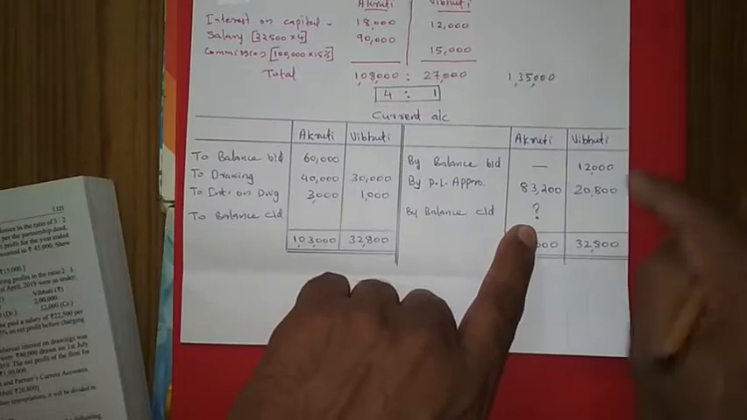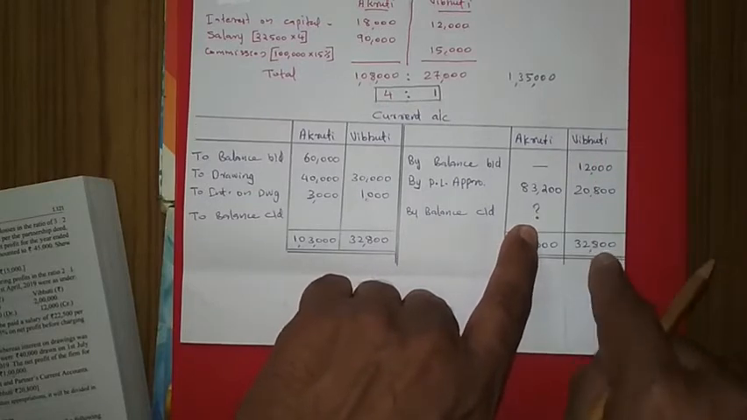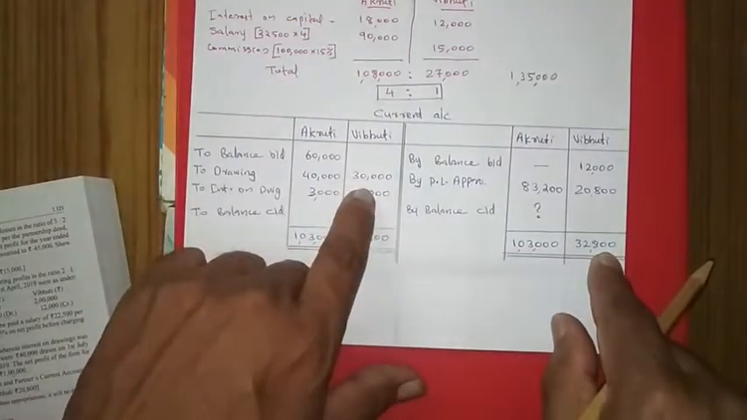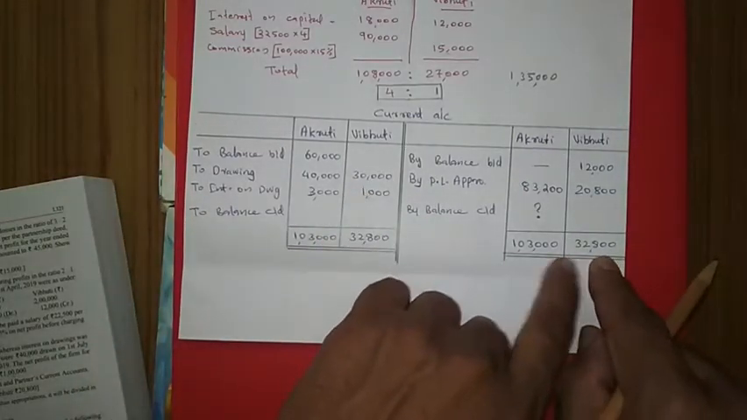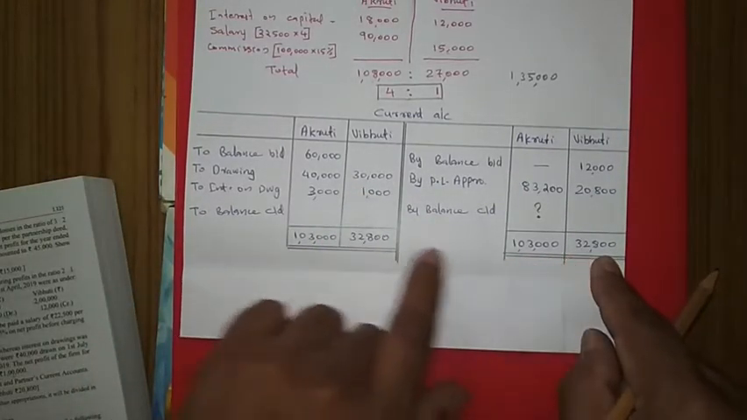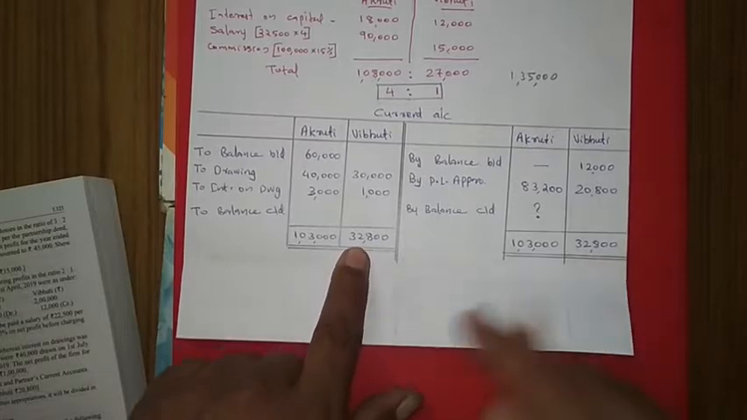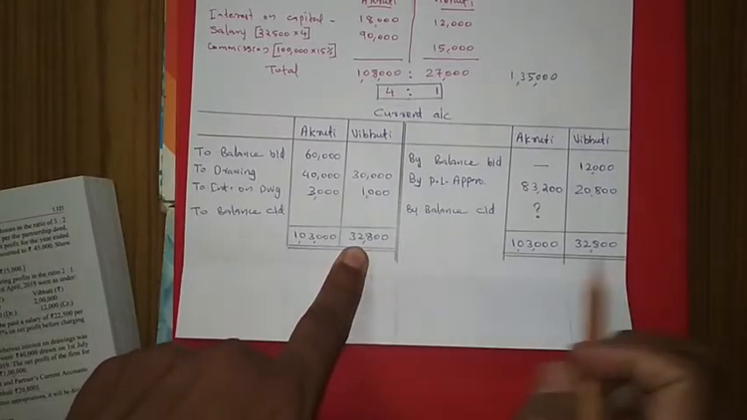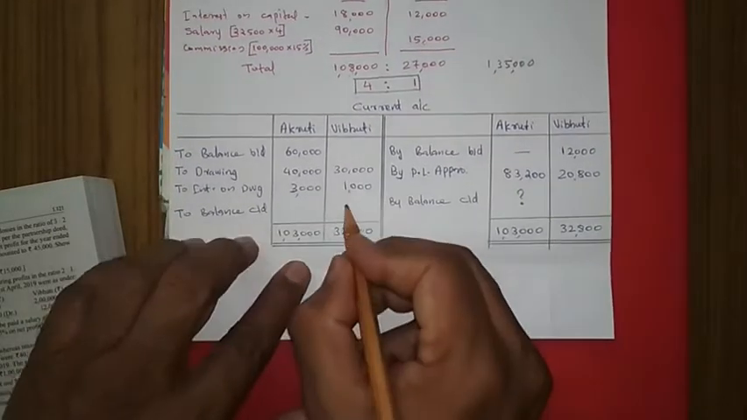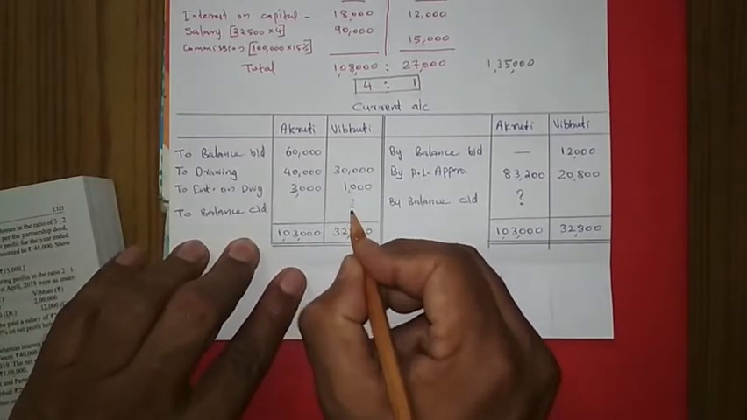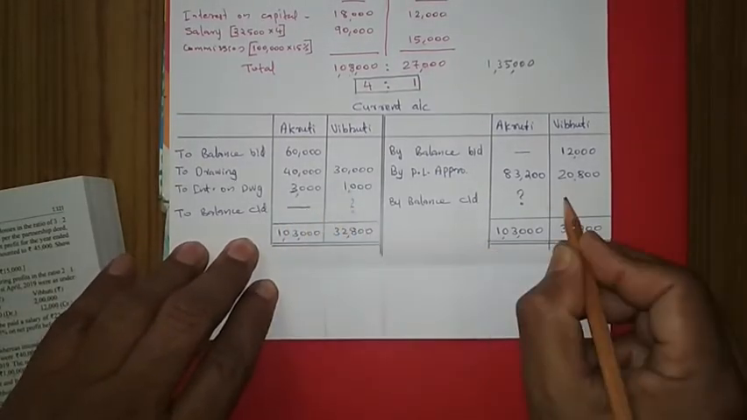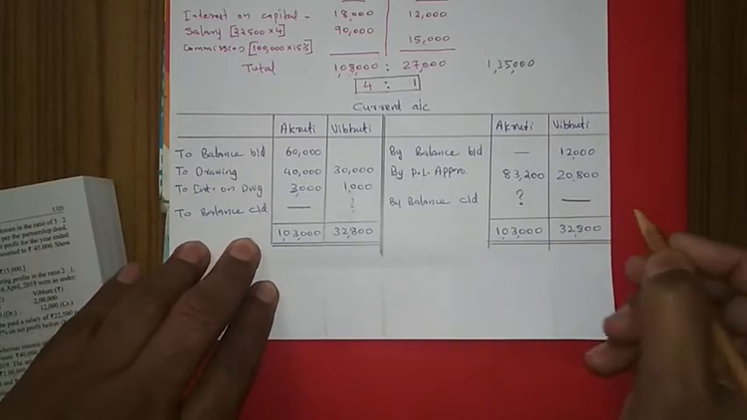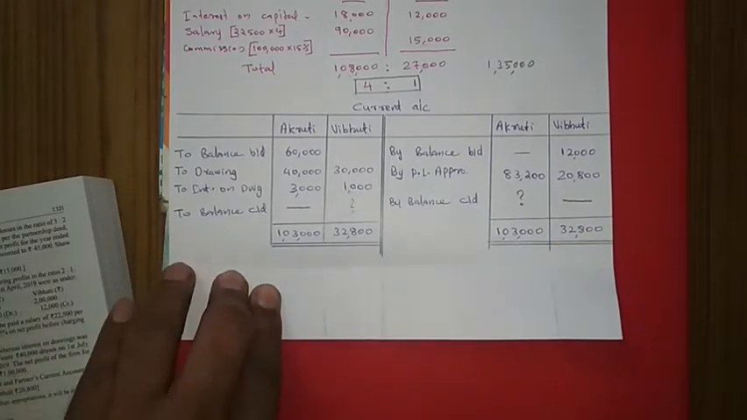And for Vibhuti, this side is coming 32,800. This side 31,000 only. So the highest amount we have to write as the total. So 32,800 we have written here also. Then this is 32,800 minus 31,000, and here you find out the balance amount. Okay, here balance will not come. Here also balance will not come. This is question 17.